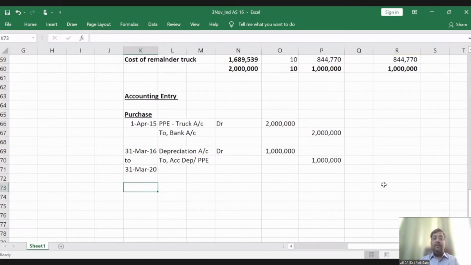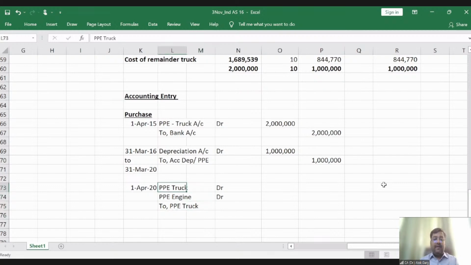Now, on 31st March 20, or let's say 1st April 20, what is the accounting entry on 1st April 20? I need to split this truck PPE. PPE engine debit, to PPE truck credit, right?